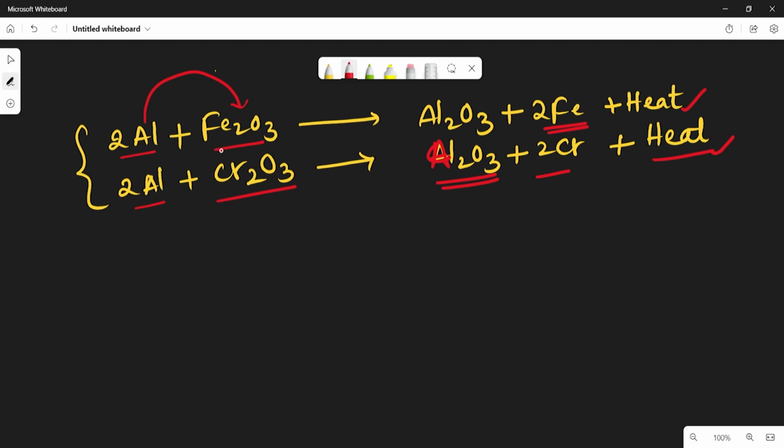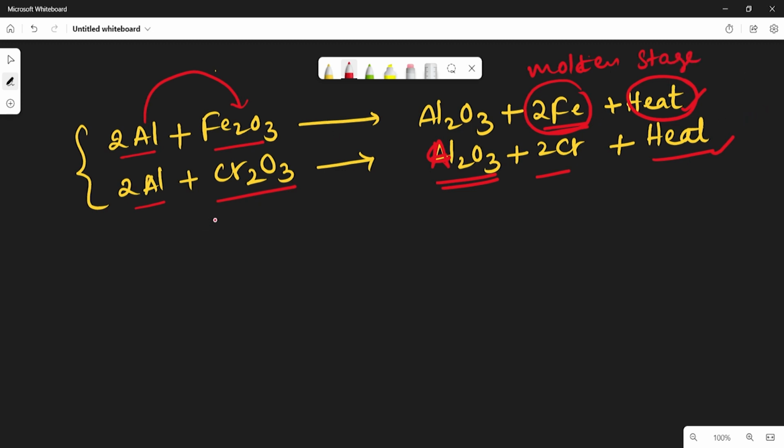The reaction of ferrum oxide with aluminum produces molten iron, because the heat produced is very high. That is why the metal produced in the reaction is in molten state.